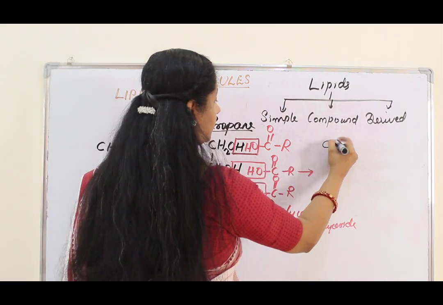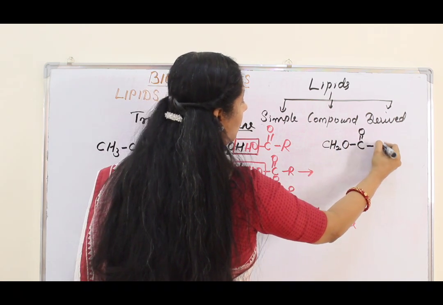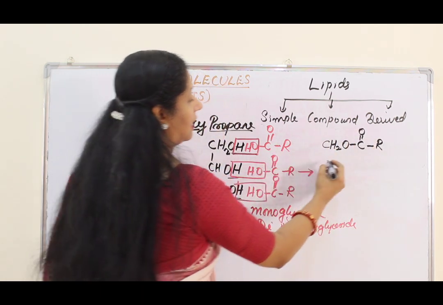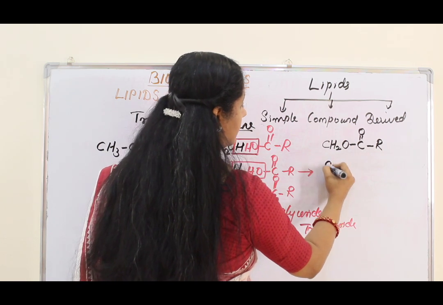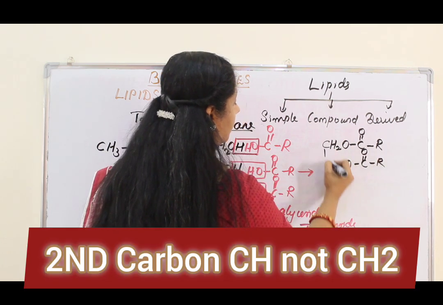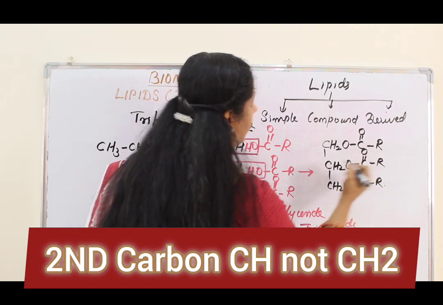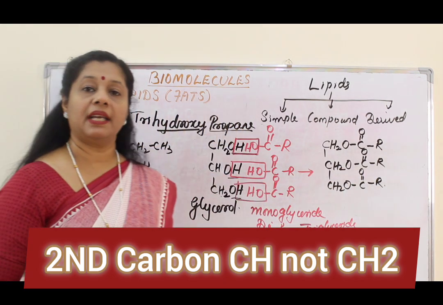We can write CH2O, C, double bond O, R, because water molecule has been released. Now next CH2O, C, double bond O, R. CH2O, double bond O, R. Okay, so this is the structure of a triglyceride.